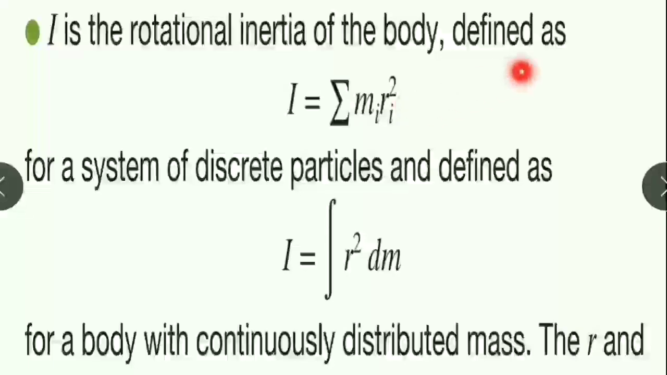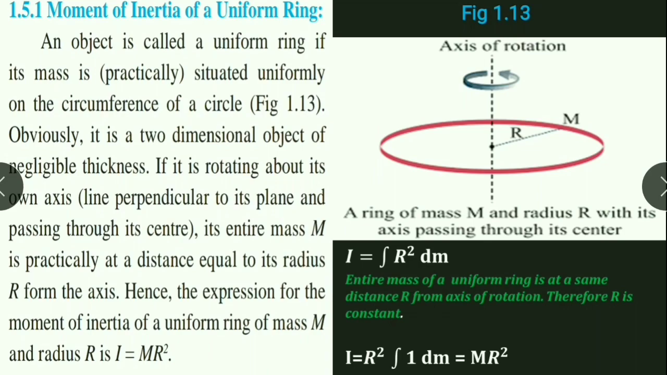These are the formulae for moment of inertia that we had already studied. For a system of discrete particles, I is equal to summation over i of m_i r_i square. And for a body with continuously distributed mass, I is equal to integration of r square dm. We are going to use this formula. Let's derive the formula for moment of inertia of a uniform ring.